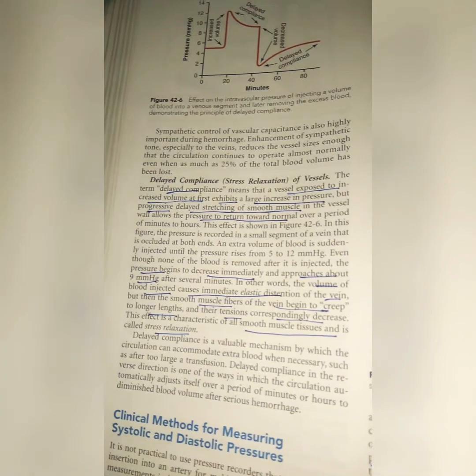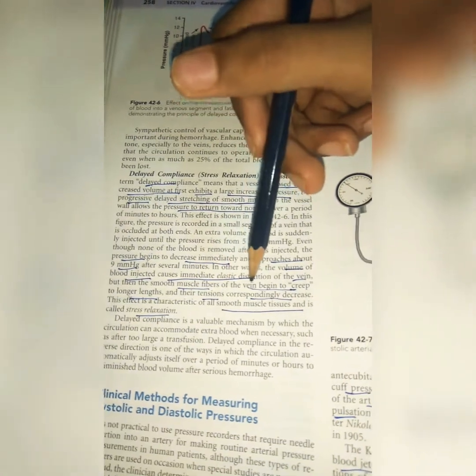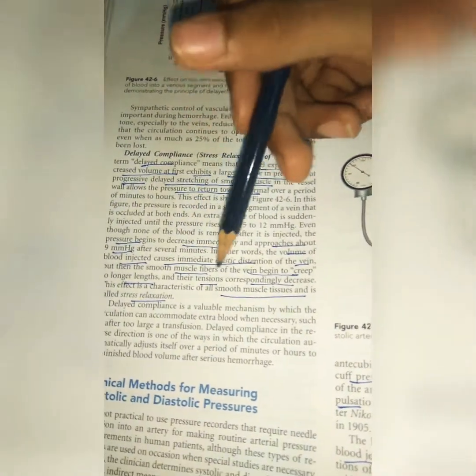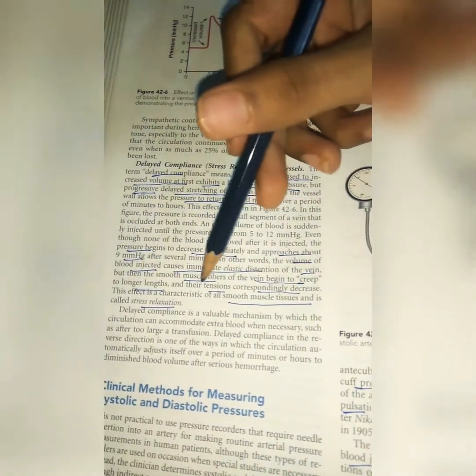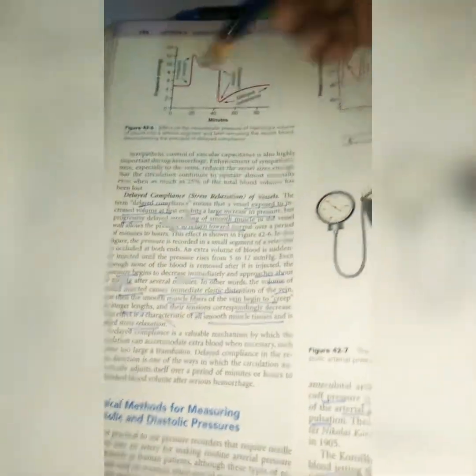In other words, the volume of blood injected causes immediate elastic distension of the vein, but the smooth muscle fibers of the vein begin to creep to longer lengths, and their tension correspondingly decreases. This effect is characteristic of all smooth muscle, and it is called stress relaxation. So this is the diagram related to that.